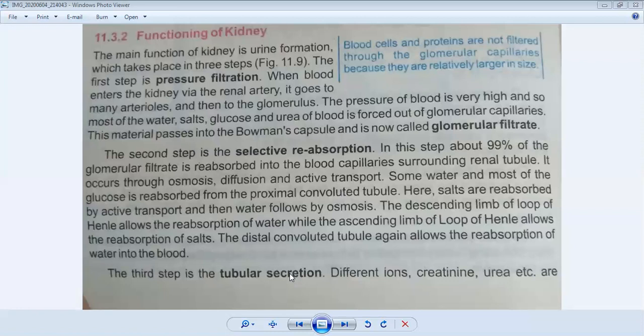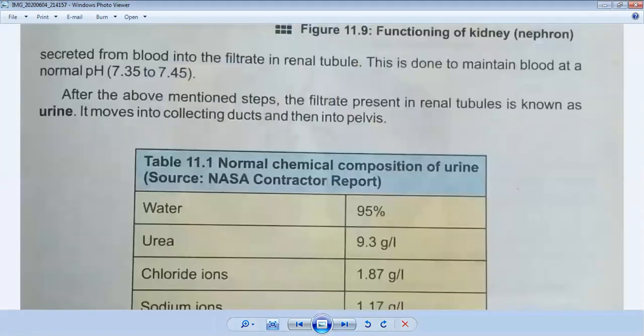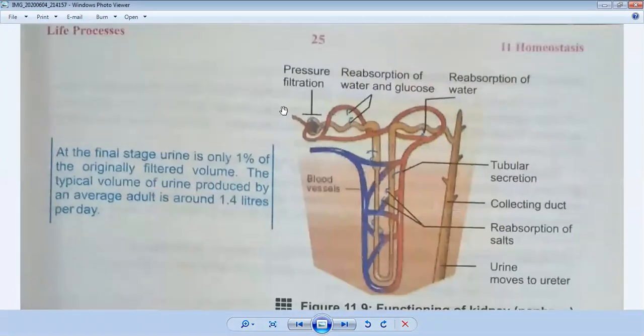Now it's very simple. These parts of the blood, which consist of ions, creatinine and urea, are secreted from the blood into the filtrate in the renal tubule.